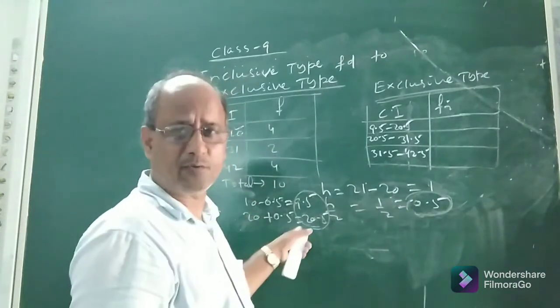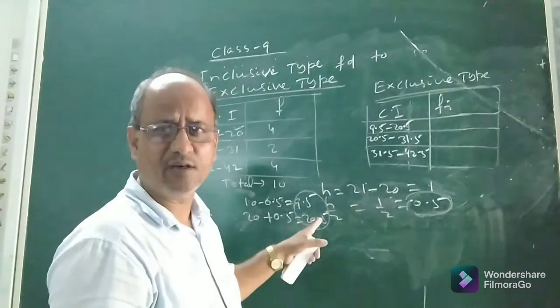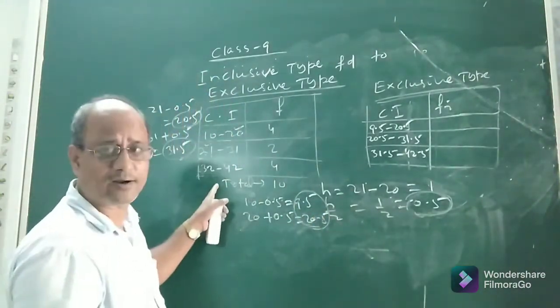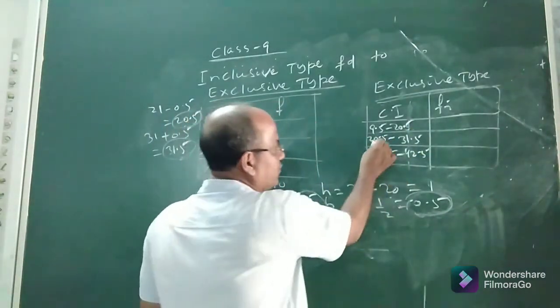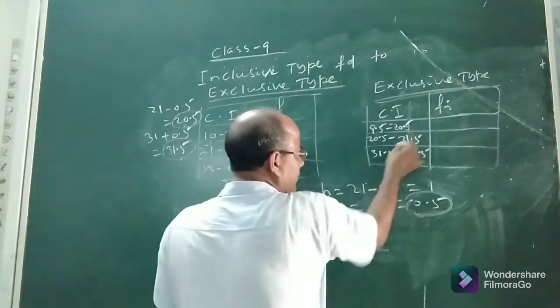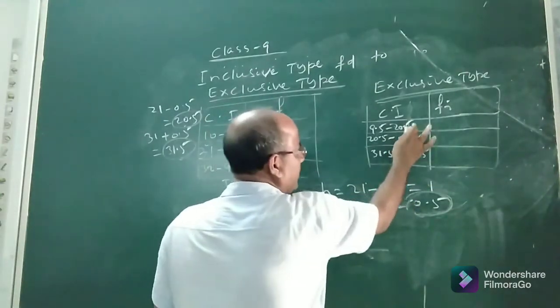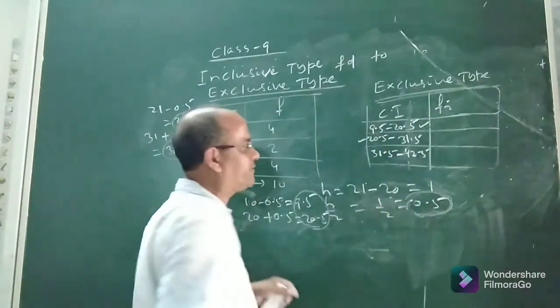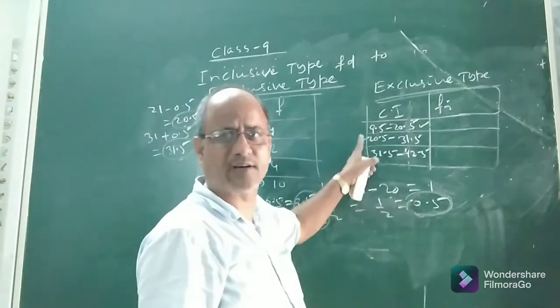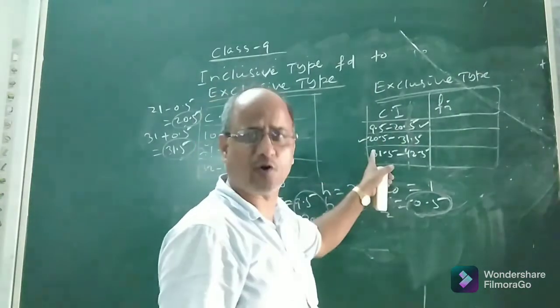And what about the frequency? Will there be any change in frequency? Here you see the classes were discontinuous, but now you see 9.5 to 20.5, 20.5 to 31.5, 31.5 to 42.5. Look at the upper limit. Here the upper limit is 20.5, and look at the lower limit of the next class or the succeeding class. It is also 20.5. That means they coincide.